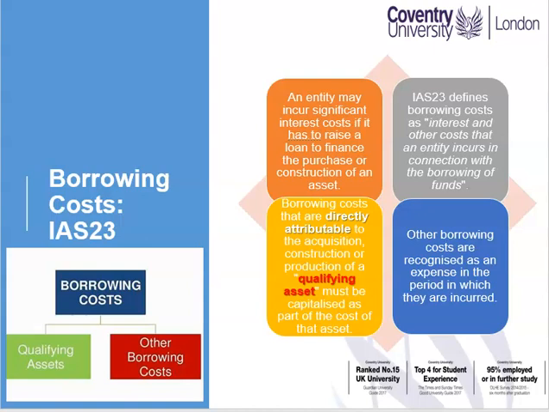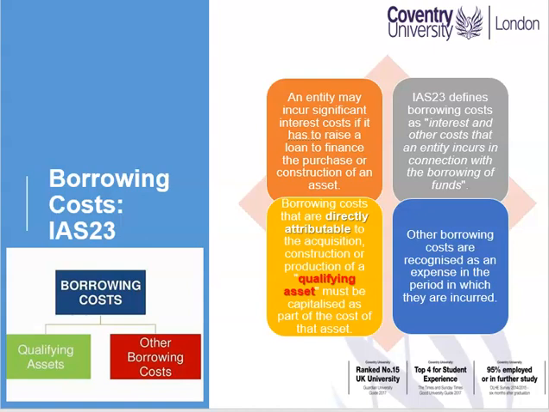IAS 23 defines borrowing costs as interest and other costs that an entity incurs in connection with the borrowing of funds. Borrowing costs that are directly attributable to the acquisition, construction, or production of a qualifying asset must be capitalized as part of the cost of that asset.